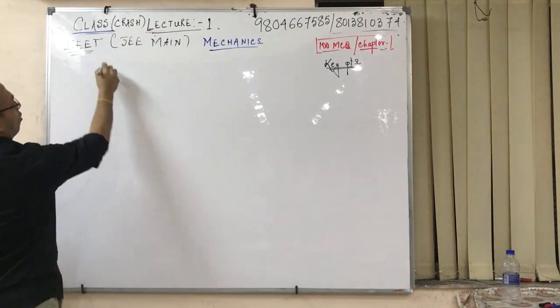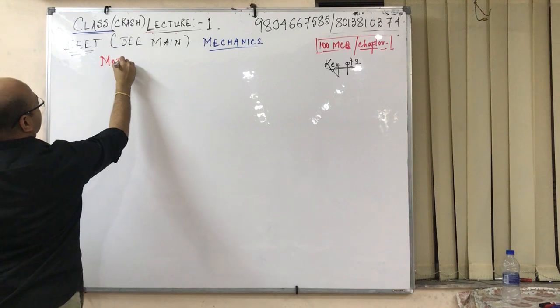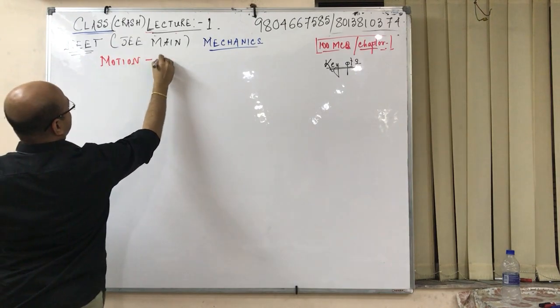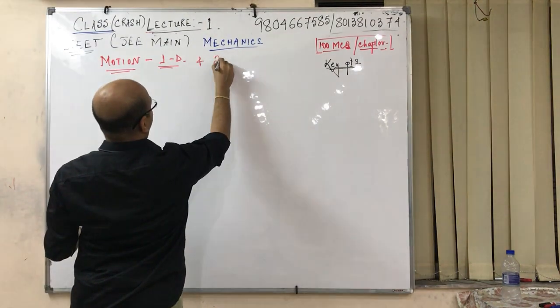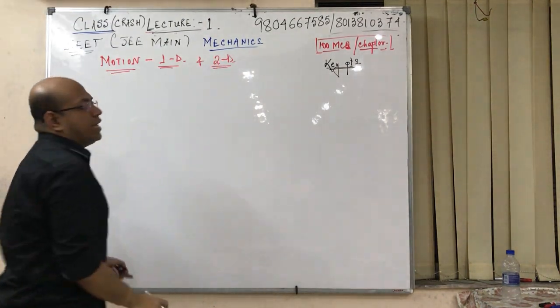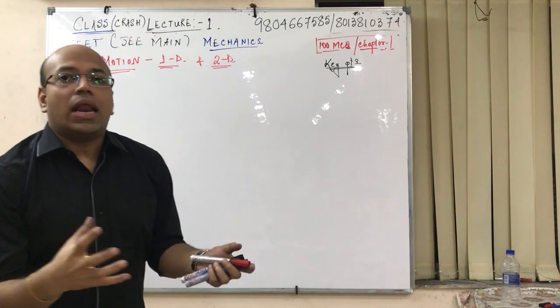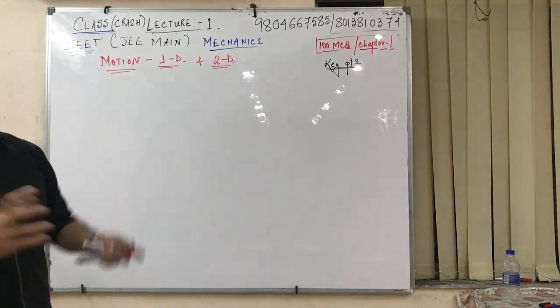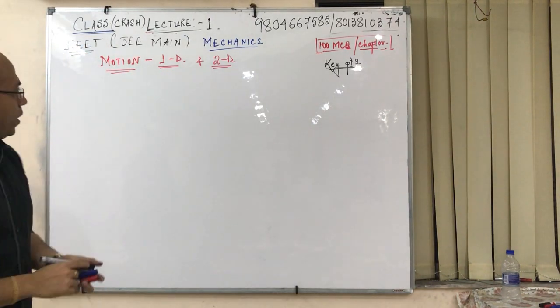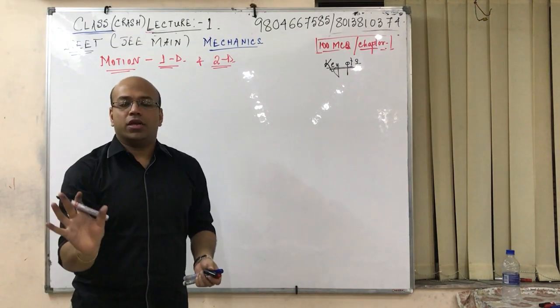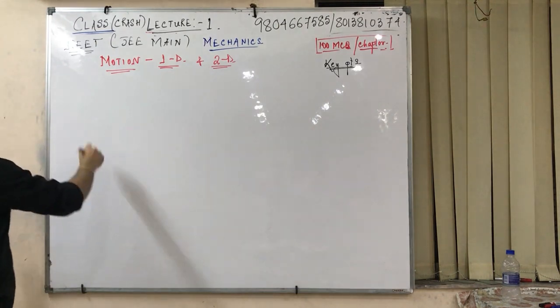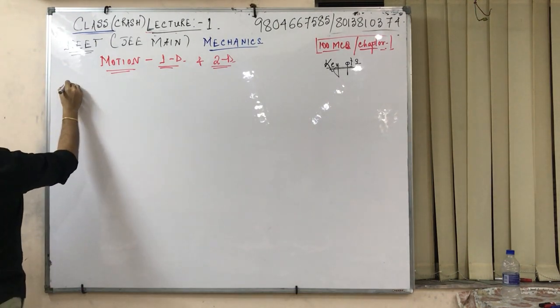Let's start off with my favorite: motion in 1D and 2D. Now see, motion in 1D and 2D, I will try to club it up, and the vector motion I will do separately. So what is the main thing we require in motion in 1D and 2D? Motion in 1D is two things.